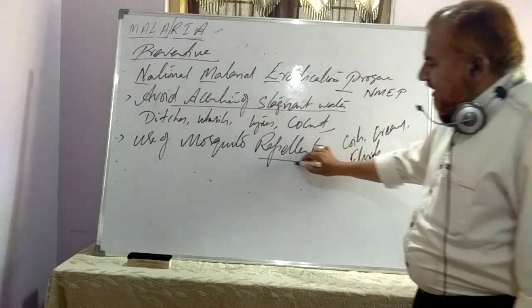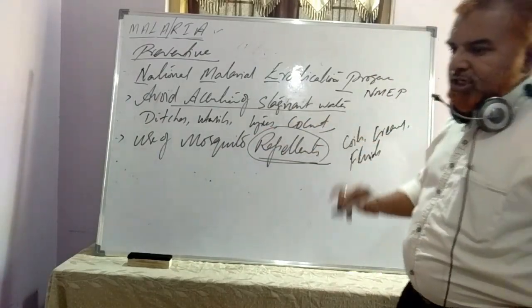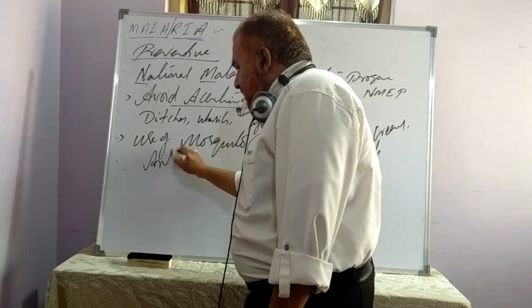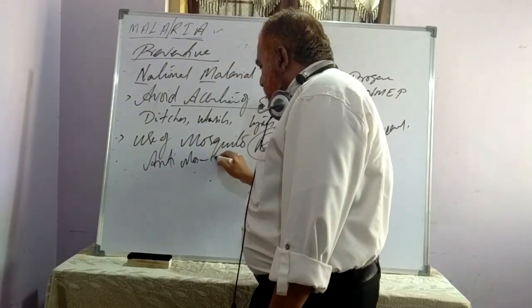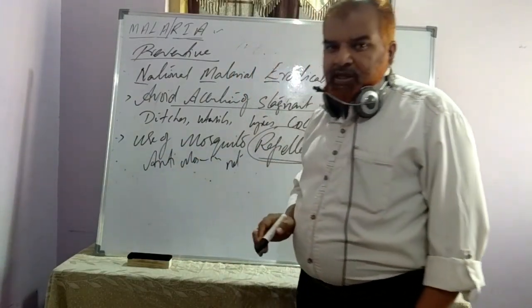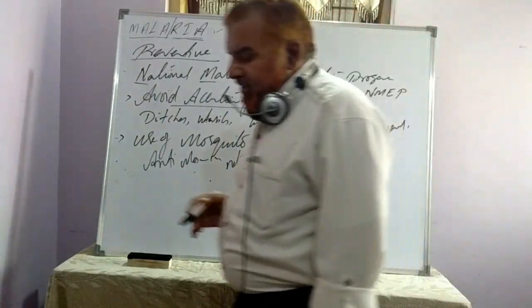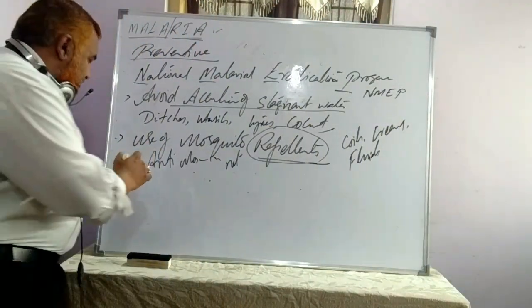All this comes under the category of mosquito repellents. It also includes anti-mosquito nets.